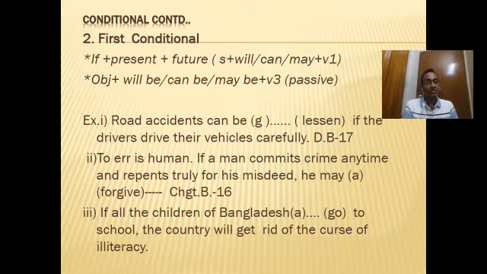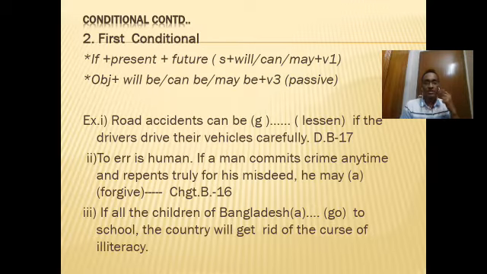He may forgive. Who will forgive him? Will he himself forgive him? No, only God, only Allah, only the Almighty can forgive us. Therefore here we will use the passive form, and the answer is he may be forgiven.